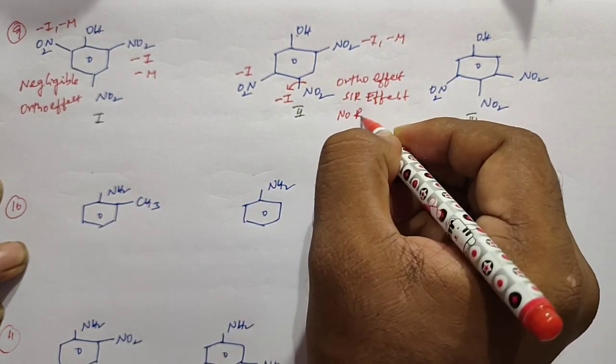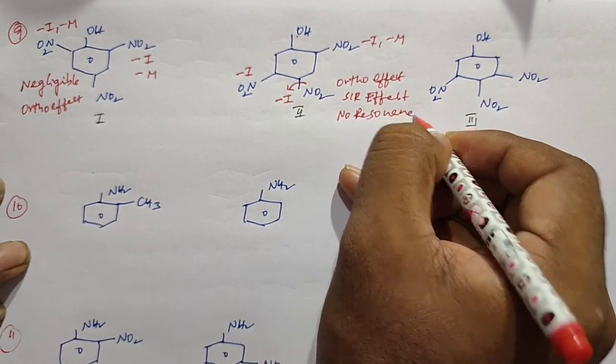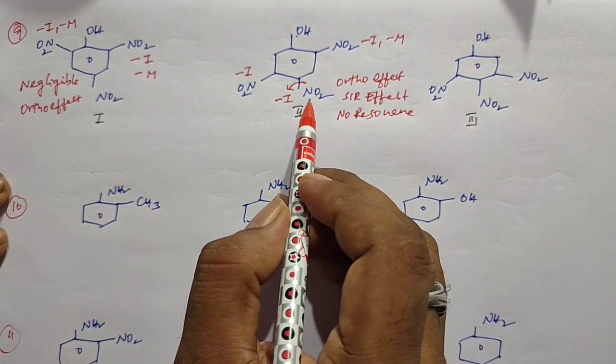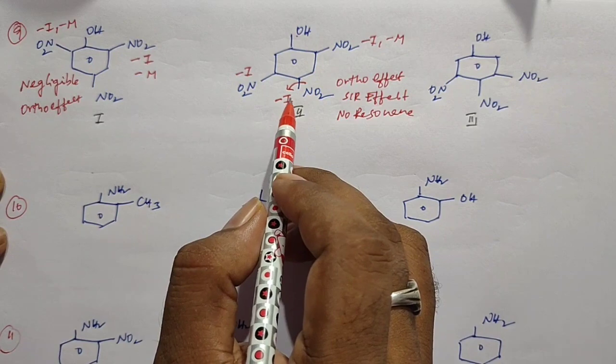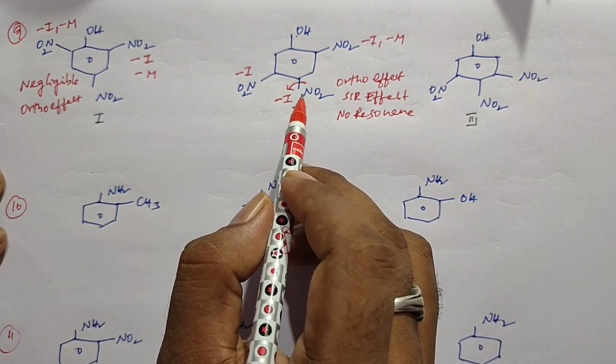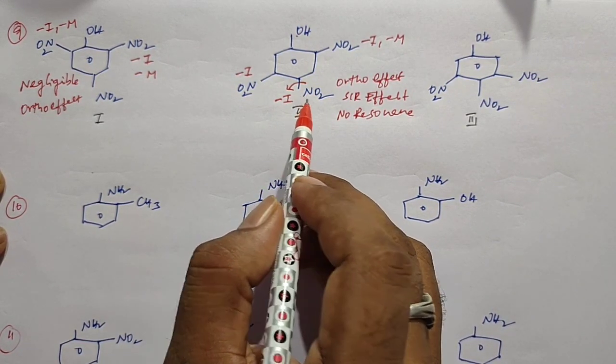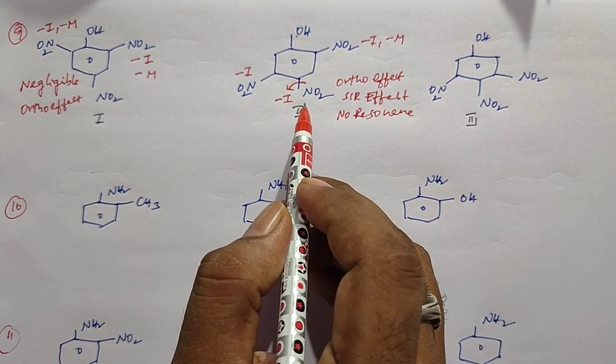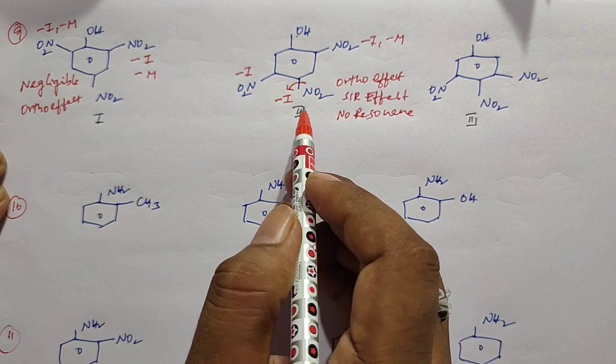So no resonance for this NO2. For this NO2, once again, due to ortho effect, the NO2 group passes out of the plane. So due to SIR effect and ortho effect, resonance cannot be possible. Here the NO2 group cannot show the minus M effect with benzene, so only the minus I effect is possible.